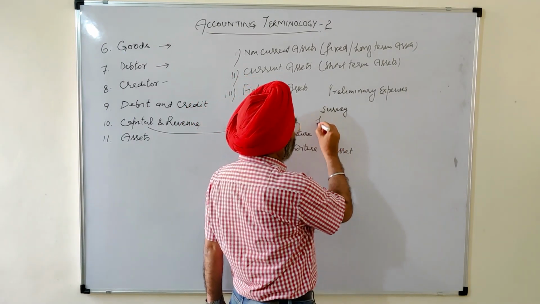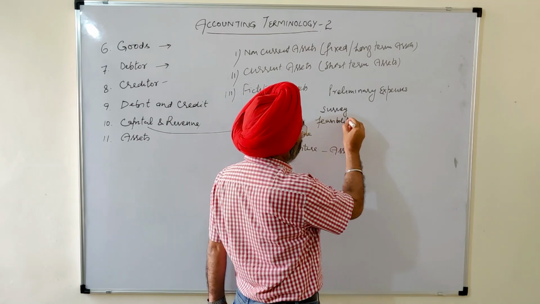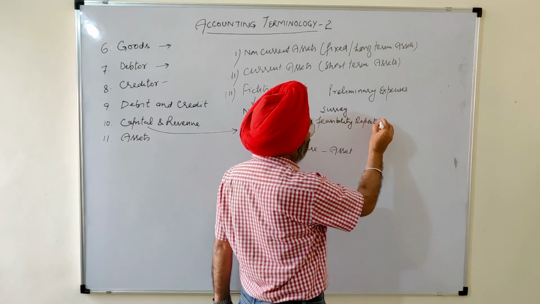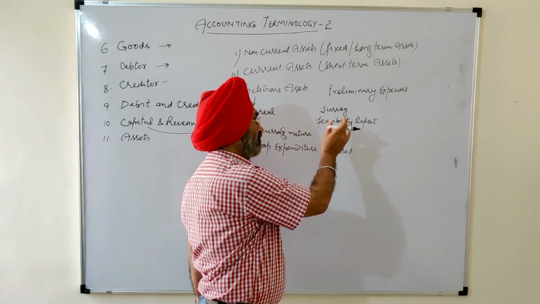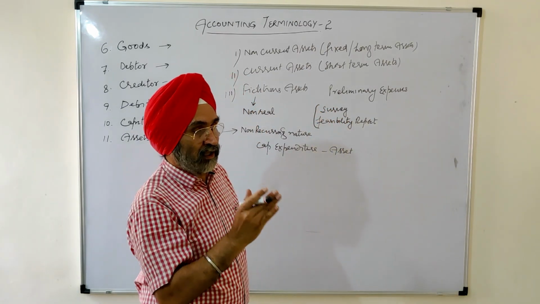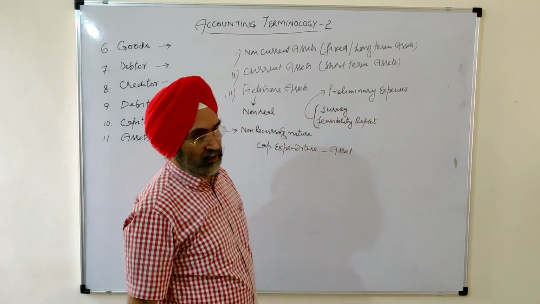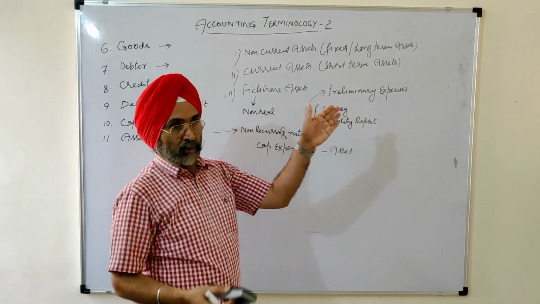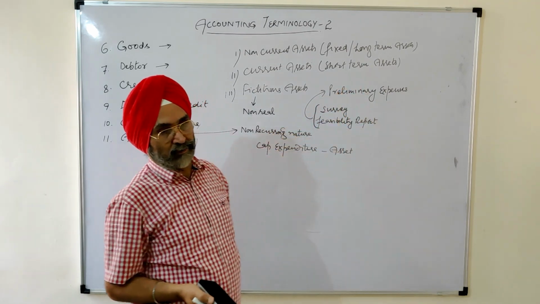We tried to prepare a feasibility report, whether this business is viable or not, will it give us a profit or a loss, and some other expenses before starting the business. These expenses are called preliminary expenses. Preliminary means prior to the commencement of the business.